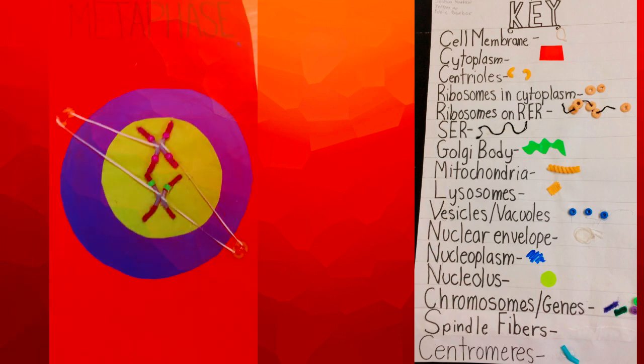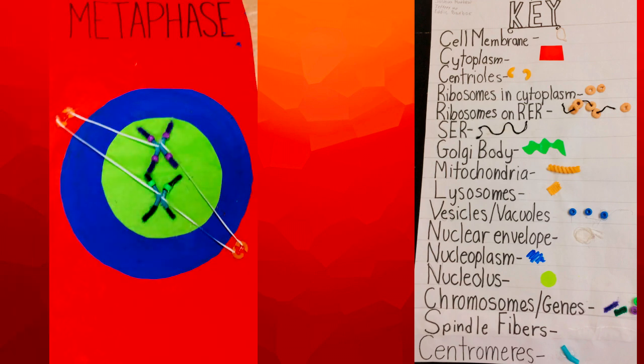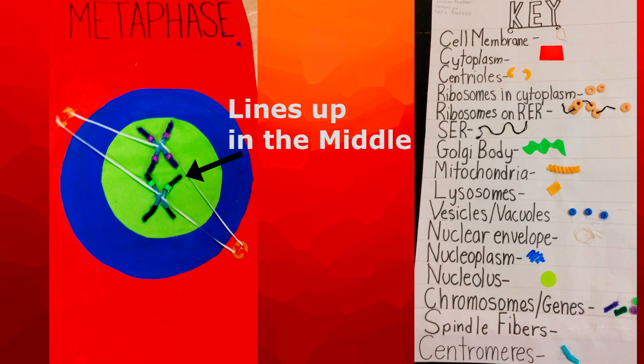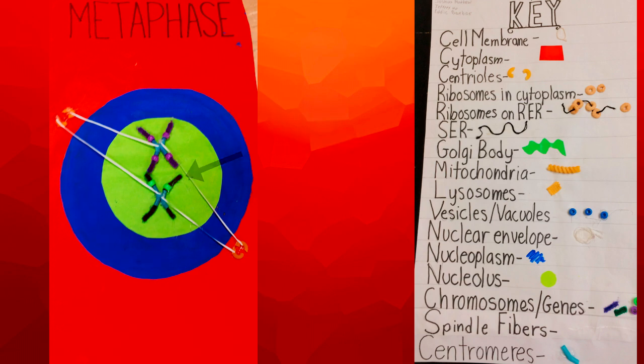My name is Jeffrey, and I was in charge of the metaphase portion of our mitosis project. In metaphase, the spindle fibers from the centrioles that are in the cytoplasm attach to the centromeres of the newly formed homologous pairs. The sister chromatids also line up in the middle of the cell to prepare for anaphase.